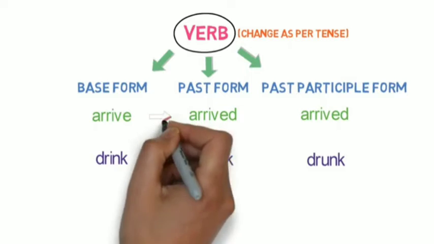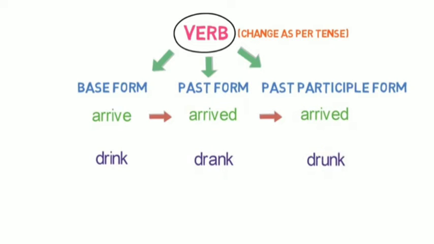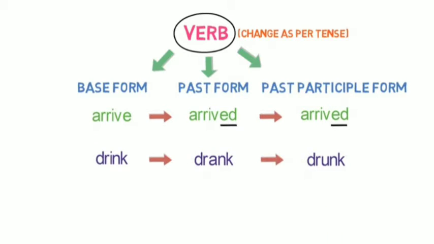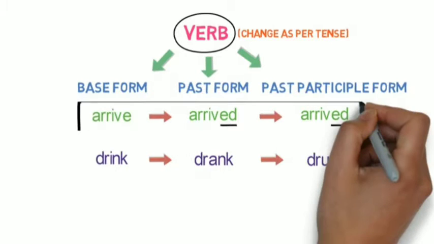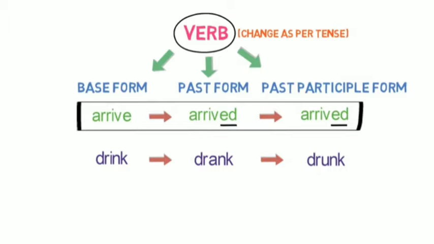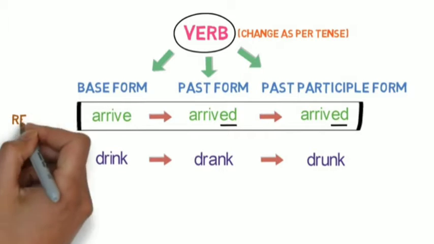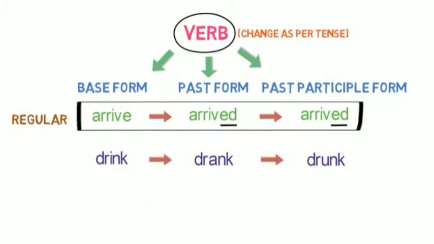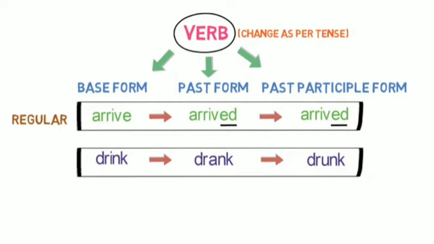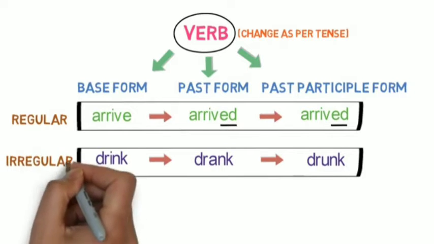Now, as you can see, for converting a word arrive to past and past participle form, we used ed. But for converting the word drink, we didn't use any such pattern. So the verb which is following a pattern for conversion from present to past and past to past participle is a regular verb, and the verb which is not following any pattern for conversion from present to past and past to past participle form is irregular verb.